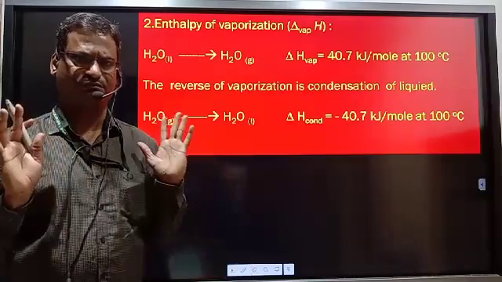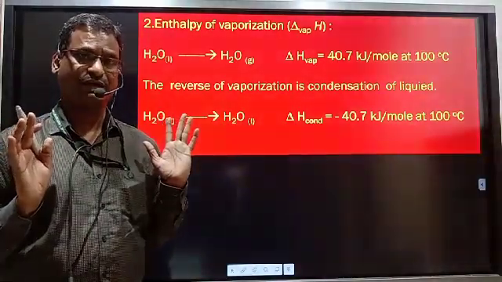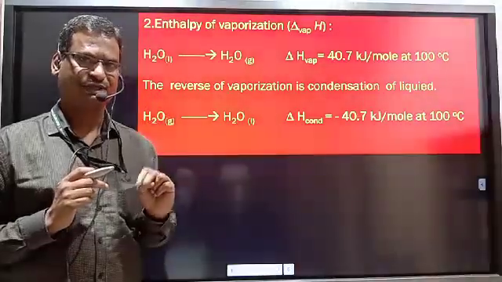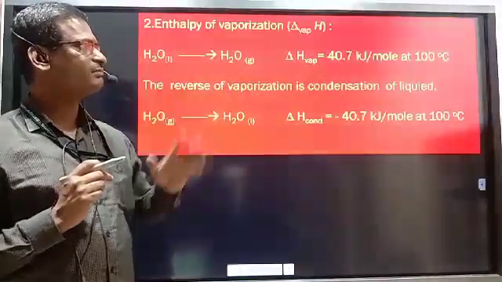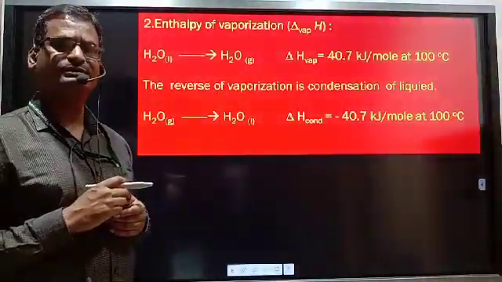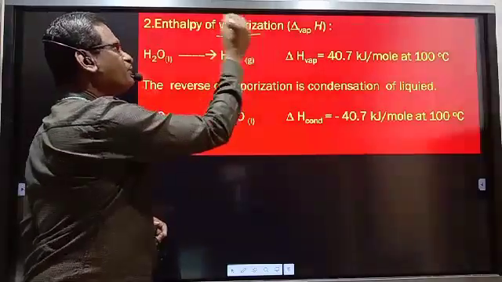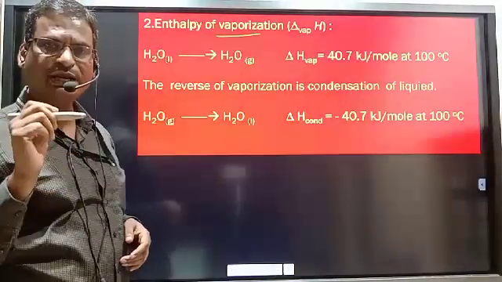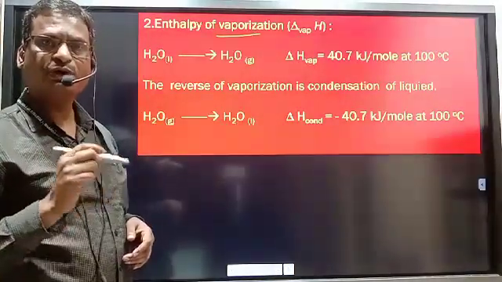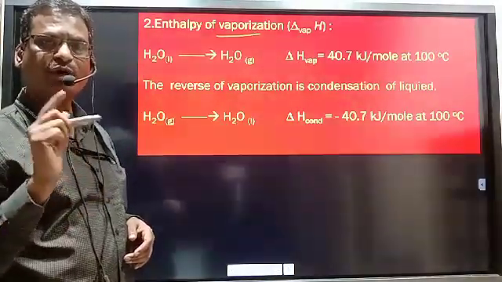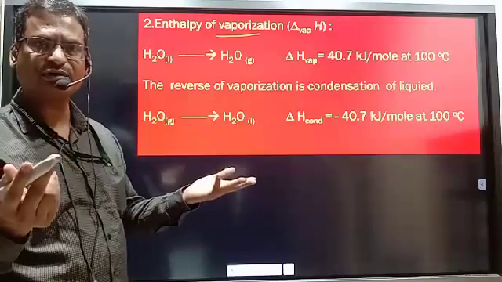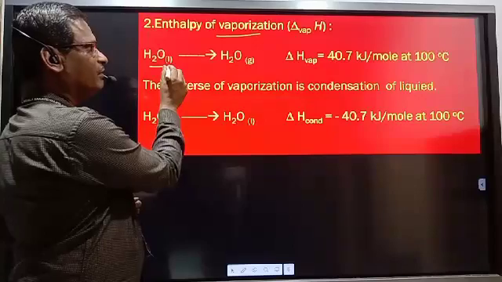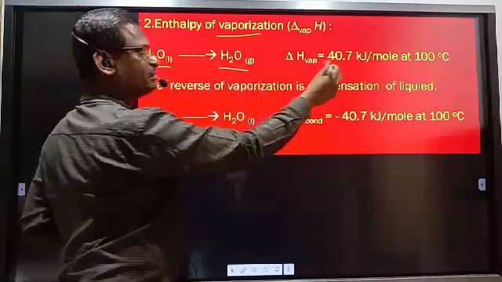So, a very simple definition, like the prior definitions. Just now I have told you 2 definitions, and this is also exactly the same as those. So what is meant by enthalpy of vaporization? It is the enthalpy change whenever all molecules present in 1 mole of liquid are converted to gas at constant temperature and pressure. For example, liquid water converted to gaseous water.